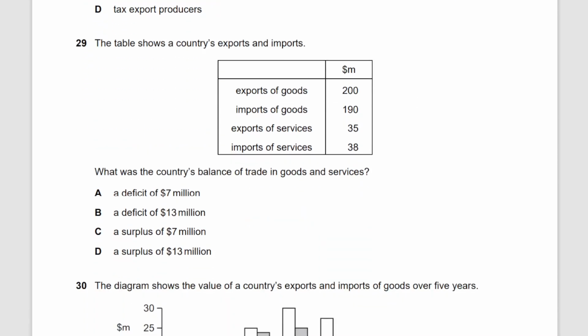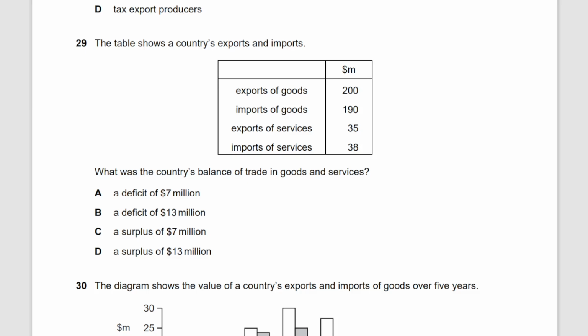I mean, there could be retaliation on the part of the other economies as well, but this is not what we're going to talk about here. Here we're just going to choose the best option that we have. The table shows the country's exports and imports. Export of goods 200 million, imports 90 million, export services, import services.